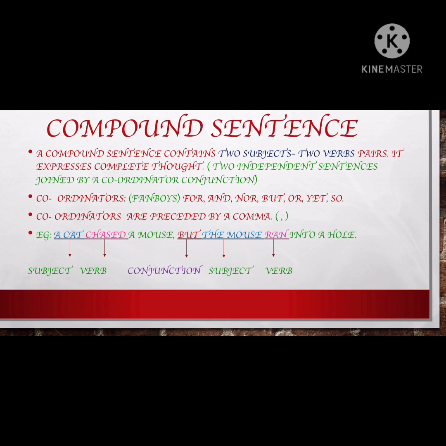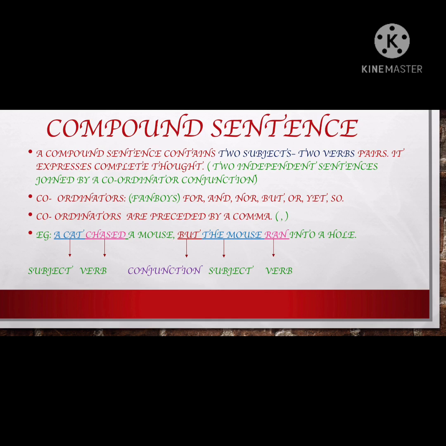Moving to the second type of sentence, that is compound sentence. Let us see. The first and second conditions remain same as it was for simple sentence. That is, there has to be subject, there has to be verb, it has to be complete. Only the third condition is changed, and there is a minor change in the first condition. A compound sentence contains two subjects, two verbs. So that's the only change. Subject and verb is mandatory, of course, in simple also and in compound also. But in simple, it was one subject and one verb. In compound, you have two subjects and two verbs.